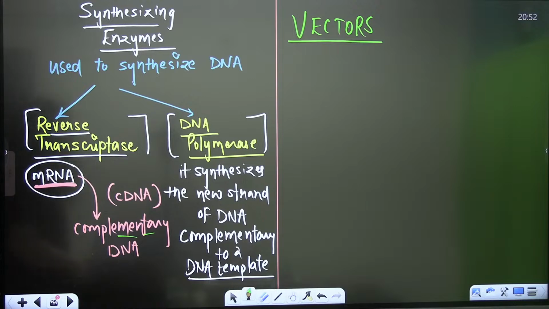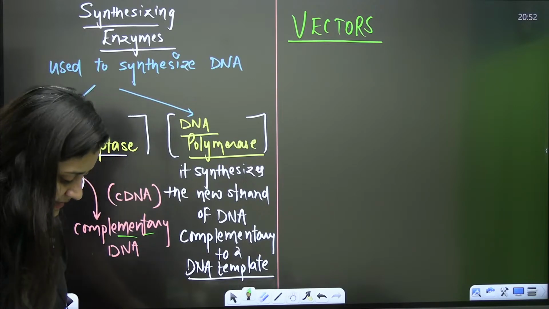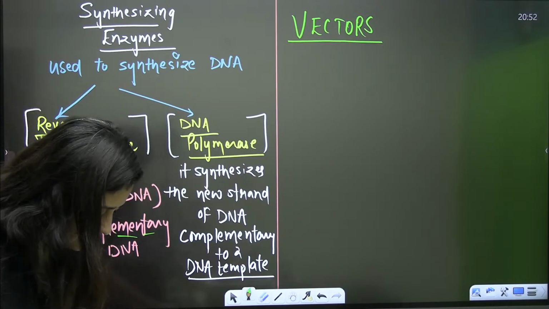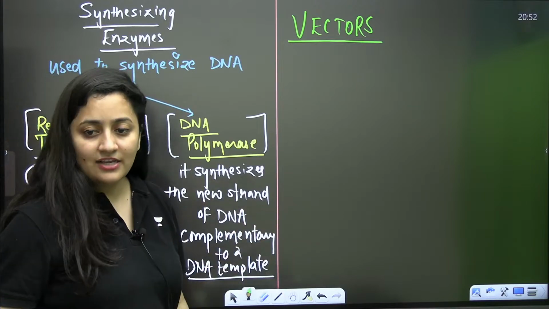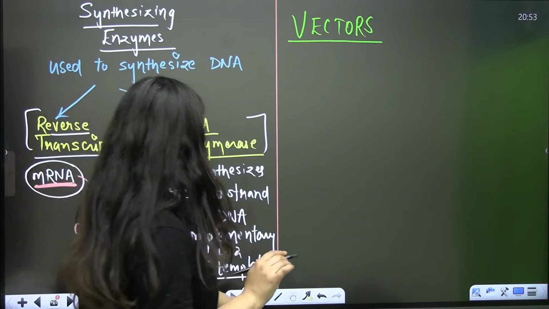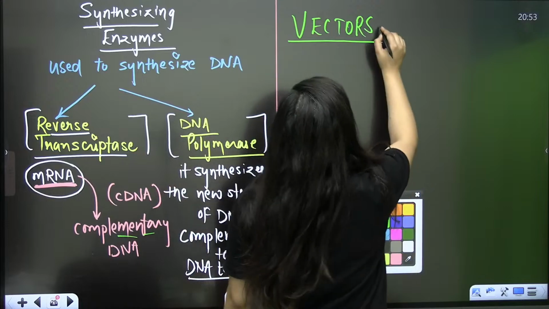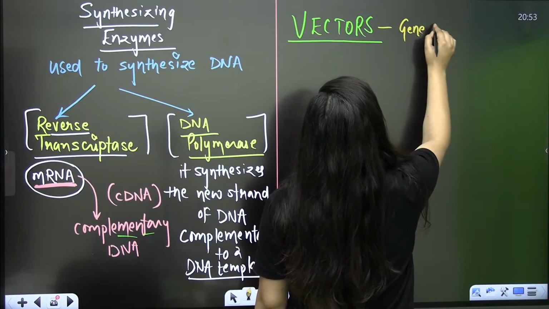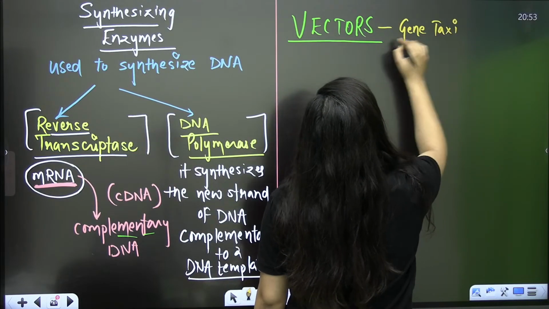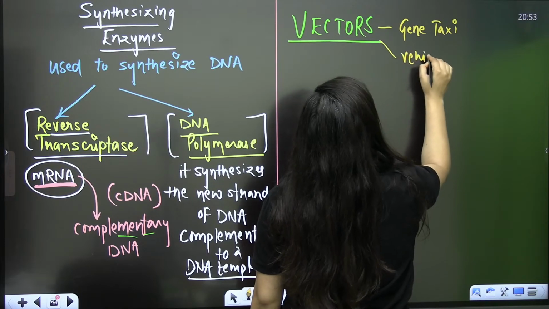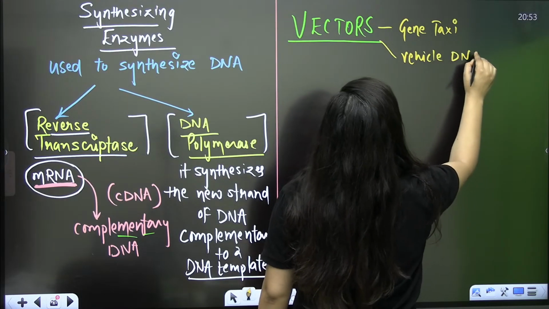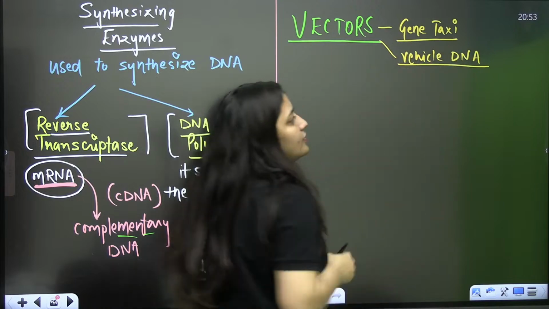Okay, so next is the vectors that we need to study. The next topic is the vectors. So vectors, they are behaving like what? They are behaving like the gene taxi, or you also call them vehicle DNA. Okay, vehicle DNA.